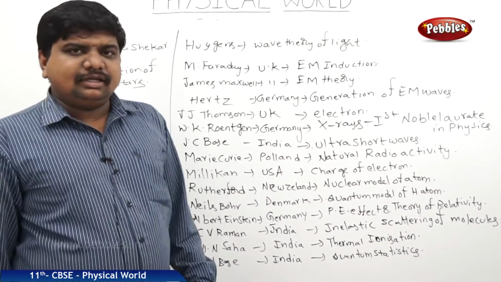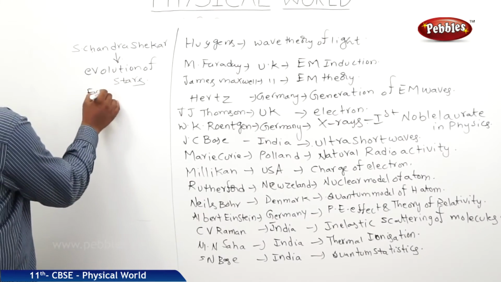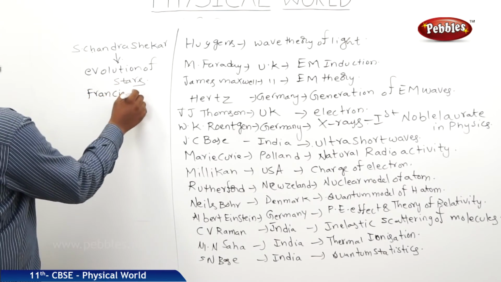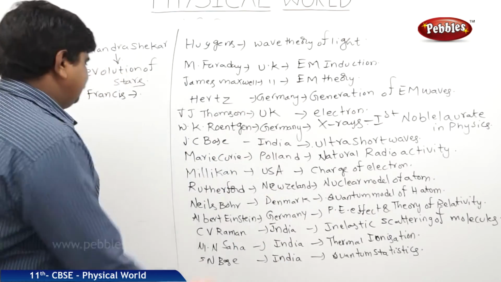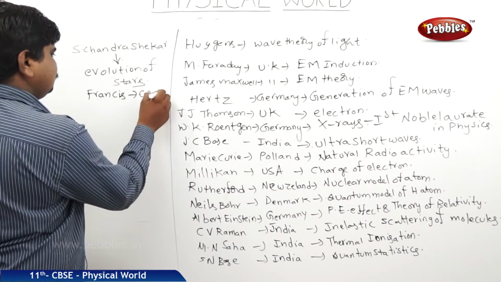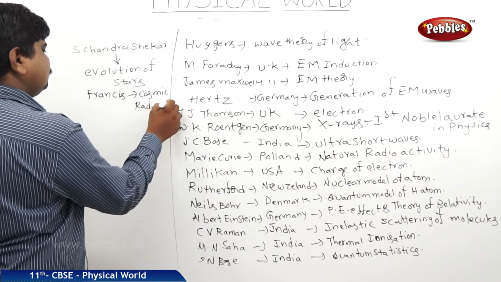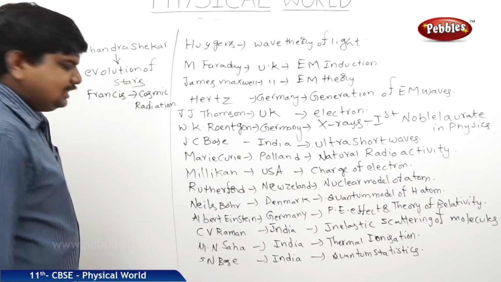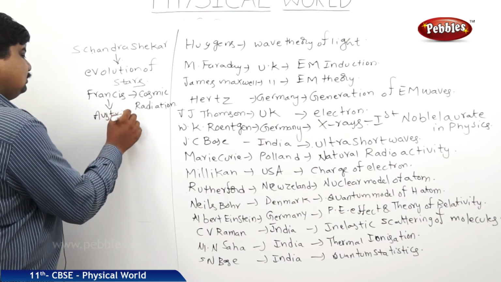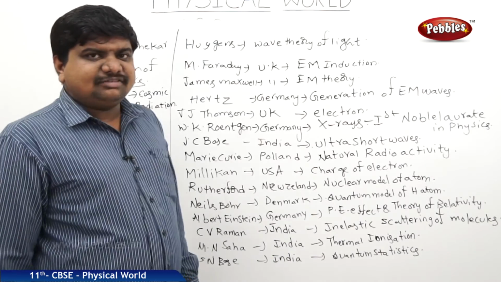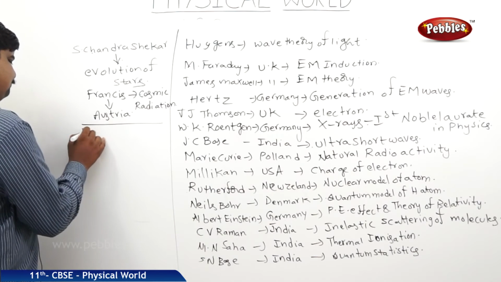The next great scientist was Francis Hertz. He discovered the cosmic radiation. Francis is from Austria, which is near to the Germany. The next great scientist was H.J. Baba, nothing but Homi Jahangir Baba from Bombay, India.